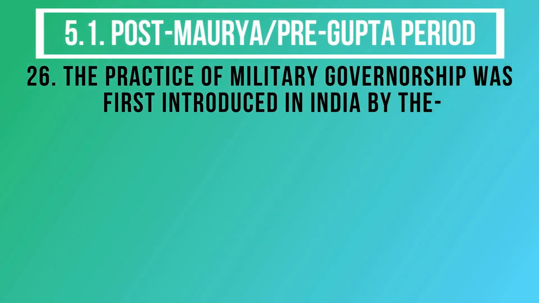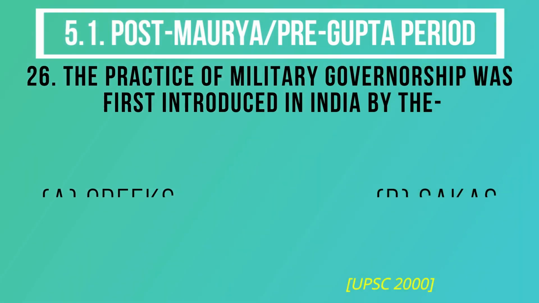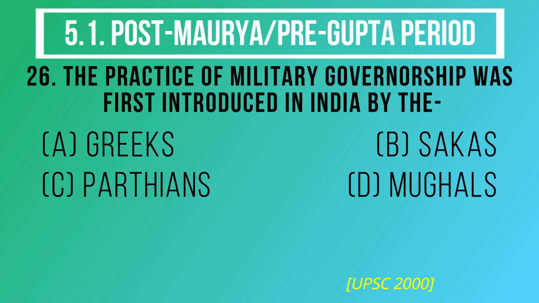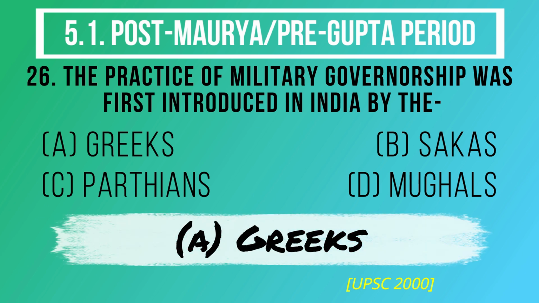Question number 26. The practice of military governorship was first introduced in India by they. The options are A. Greeks, B. Sakas, C. Parthians, D. Mughals. And the correct answer is option A. Greeks.